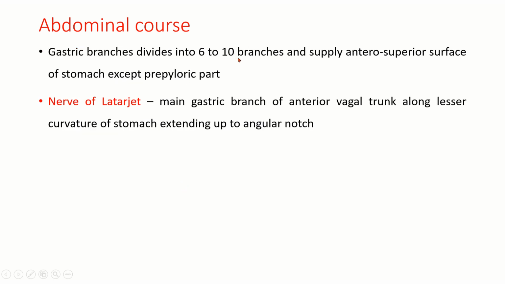Gastric branches divide into 6 to 10 branches and supply the anterosuperior surface of the stomach, except the pre-pyloric part because it is already supplied by the hepatic branches. Nerve of Latarjet: the main gastric branch of the anterior vagal trunk along the lesser curvature of the stomach, extending up to the angular notch.